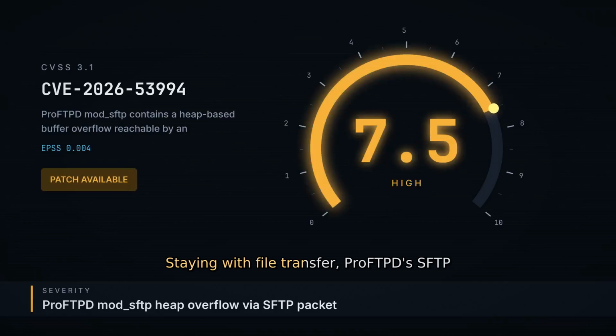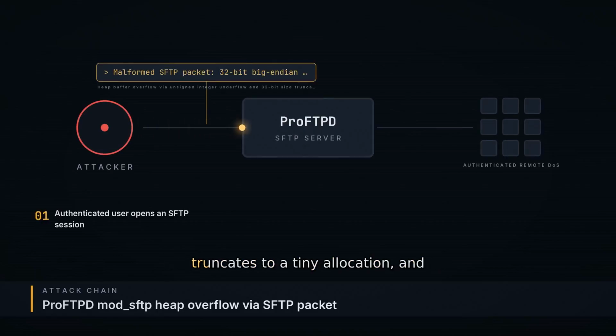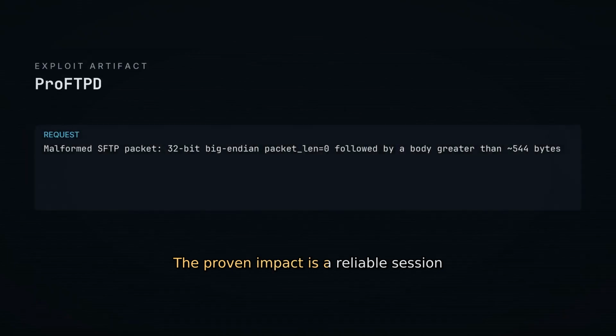Staying with file transfer, ProFTPD's SFTP module has a heap overflow reachable by any authenticated user. The parser reads a packet length of 0, then a body over 544 bytes. That underflows to roughly 4 gigabytes, truncates to a tiny allocation, and overflows it with attacker-controlled bytes. The proven impact is a reliable session crash, but heap metadata corruption leaves worse on the table for internet-facing servers.